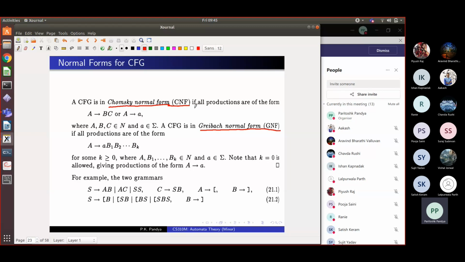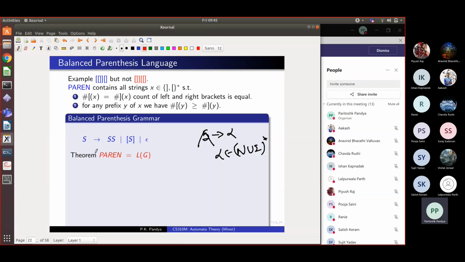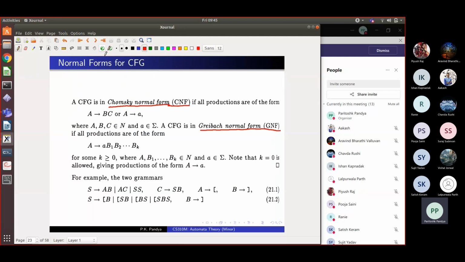Now what is CNF? It's easy. Remember, here we had an arbitrary set of rules. In CNF, there are only two kinds of rules possible. You can take a non-terminal and rewrite it as exactly two non-terminals. This is what I call doubling rules. So every non-terminal goes to two non-terminals. That is allowed. The other kind of rule is what I call a terminal rule.